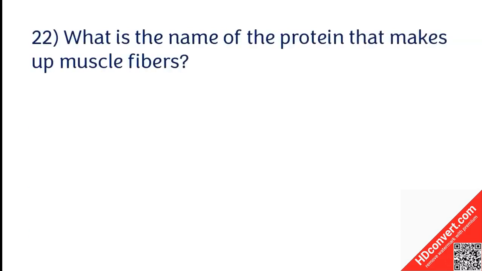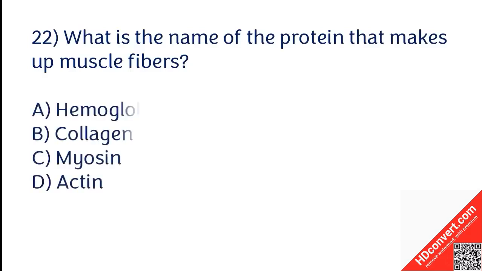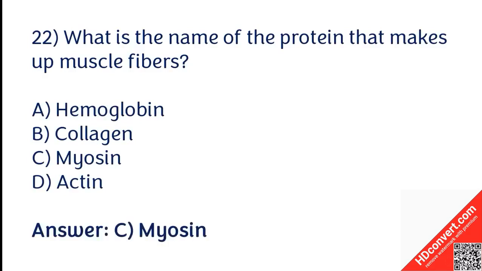What is the name of the protein that makes up muscle fibers? Hemoglobin, collagen, myosin, actin. The correct answer is option C. Myosin is the name of the protein that makes up muscle fibers.